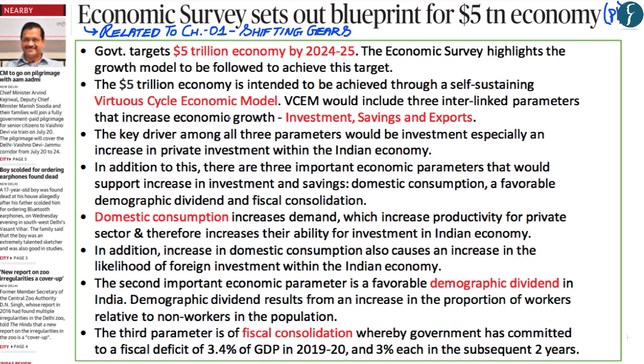Now the government of India is targeting that India should have a $5 trillion economy by 2024-25. Now the economic survey of 2018-19 highlights the growth model that is required to be followed to achieve this target of a $5 trillion economy. Now what you need to know is that this growth model, which has been highlighted by the economic survey, has similarities to the highly successful economic model that was followed by the East Asian countries, especially South Korea and China.